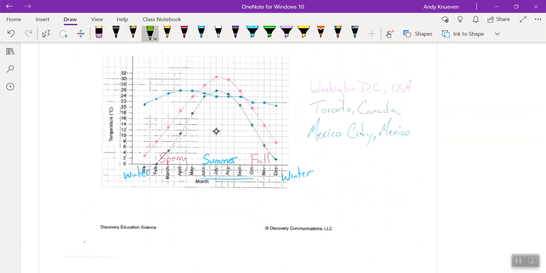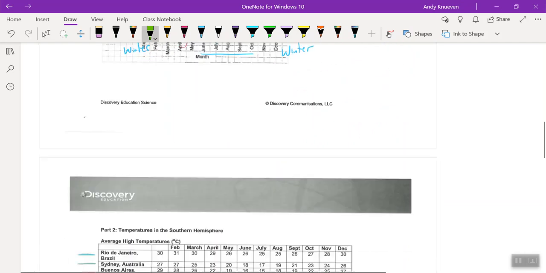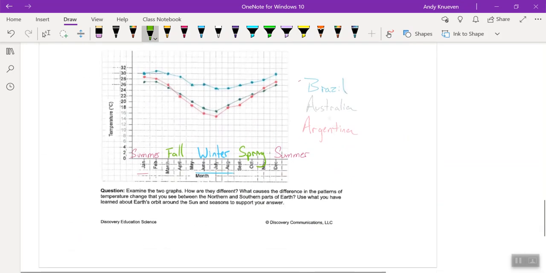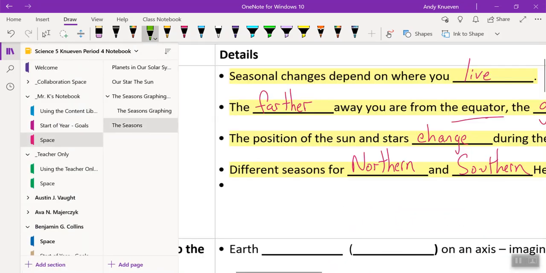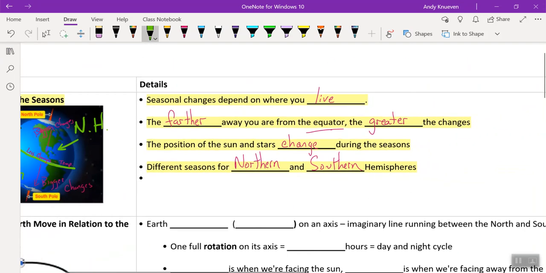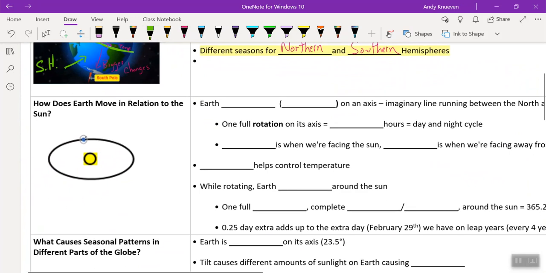This is us. That's why it's summertime in June, July, August. In the southern hemisphere, in June, July, August, it's much colder. So that's their winter. And it's all dependent on the tilt of the earth. All right. So let's keep on going and talking about our notes and read in a little bit more on how does Earth move in relation to the sun.